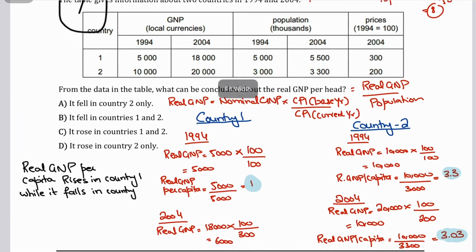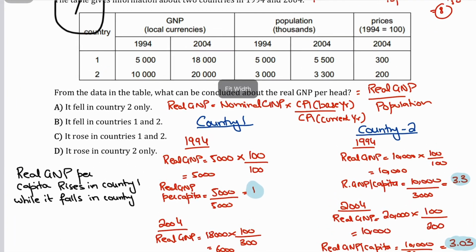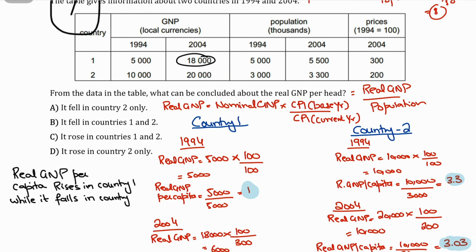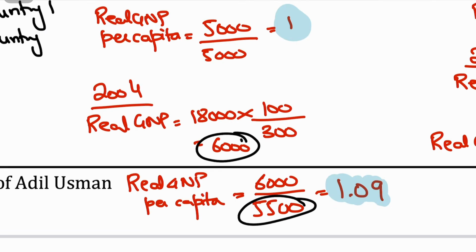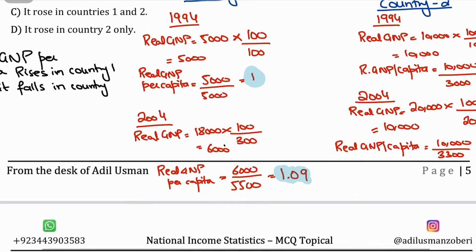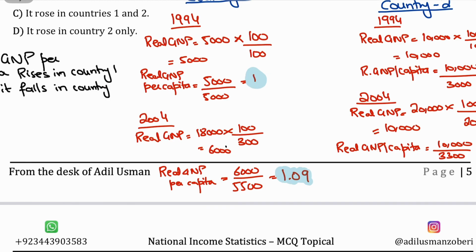So the nominal GNP in 2004 for country 1 is 18,000, multiplied by CPI of base year 100 divided by CPI in 2004 in country 1, which is 300, so 100 upon 300. So real GNP in 2004 for country 1 is 6,000, and you divide it by the population 5,500, you get the real GNP per head, that is 1.09. And we can see that the real GNP per head in country 1 from 1994 to 2004 has gone up. So it's gone up from 1 to 1.09.